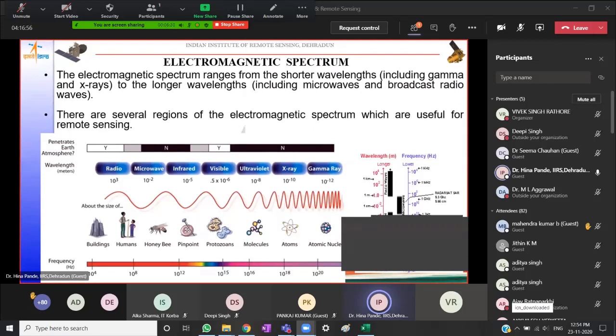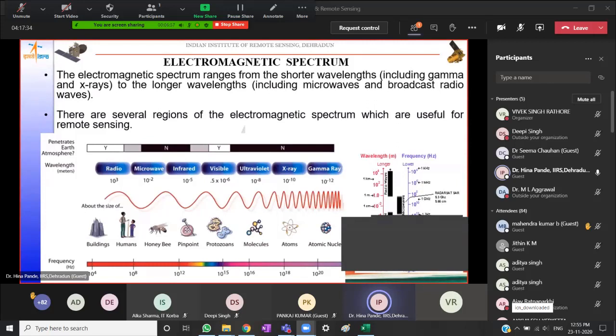The visible portion is that portion of the spectrum in which human beings are sensitive to being able to see. We are not able to see in the ultraviolet range or the X-ray and shorter wavelengths, nor beyond the visible portion in the infrared and the microwave. So the visible portion is a very small portion of the electromagnetic spectrum, ranging from 0.4 micrometers to about 0.7 micrometers. This small portion is the only region of the spectrum in which human beings can see.